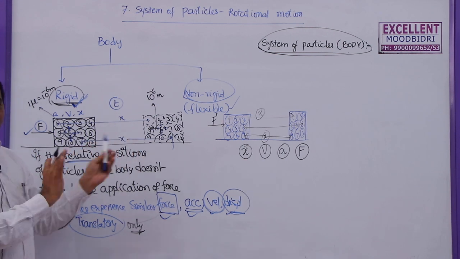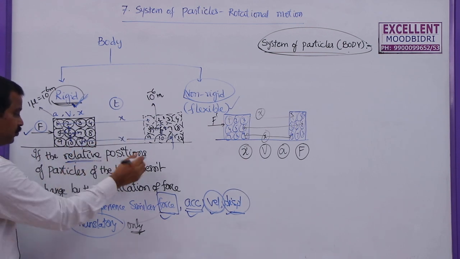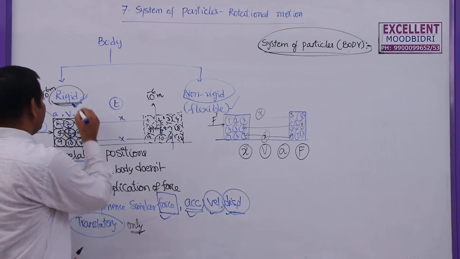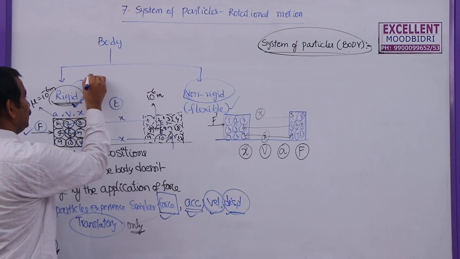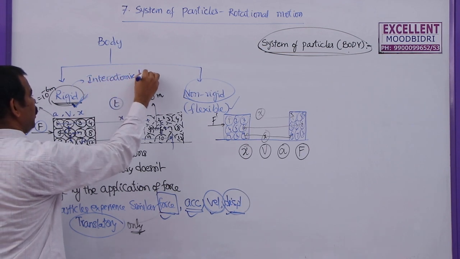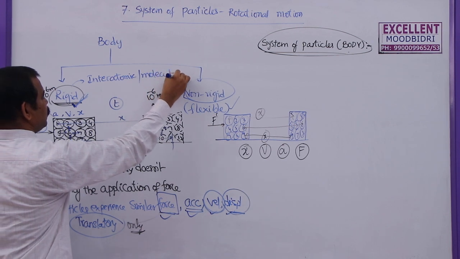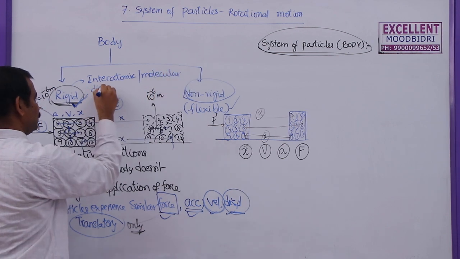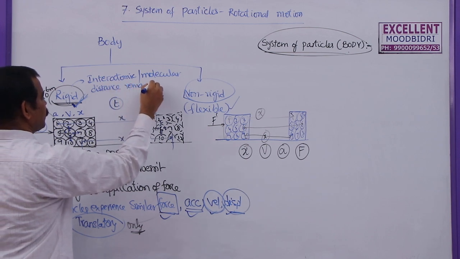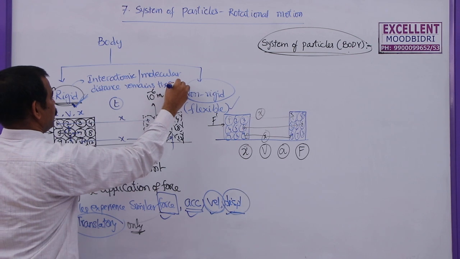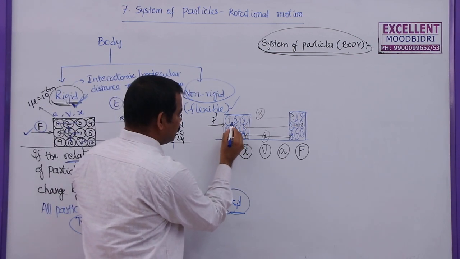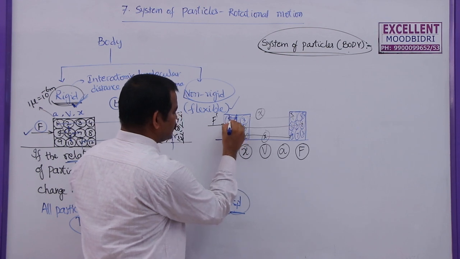The interatomic distance will not change. The relative positions will not change, and the interatomic or molecular distance will not change for a rigid body. So for a rigid body, interatomic or molecular distance remains the same. But here you see, the first particle and the second particle are separated by this much distance.